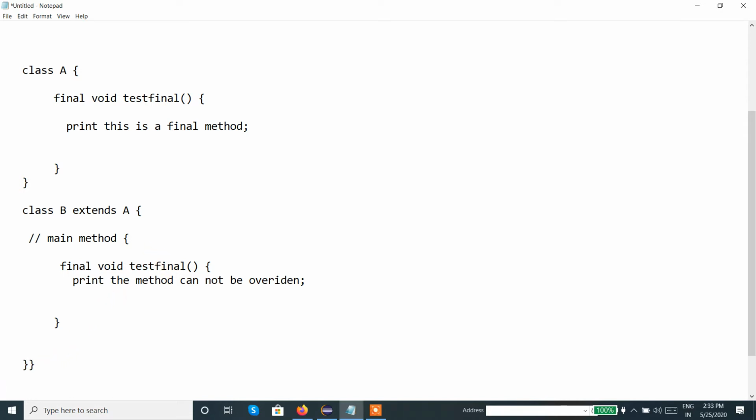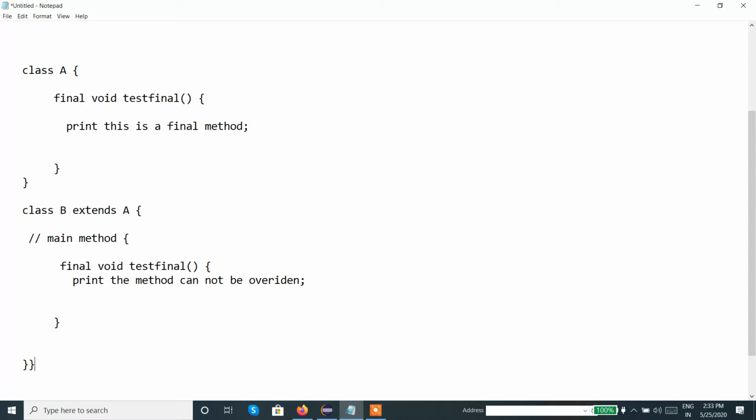Fine. So this is the pseudocode, and if we create the program like this, what will happen at the time of execution? We are trying to create a final method, and the same final method we are trying to override. It will not allow us to override the final method.